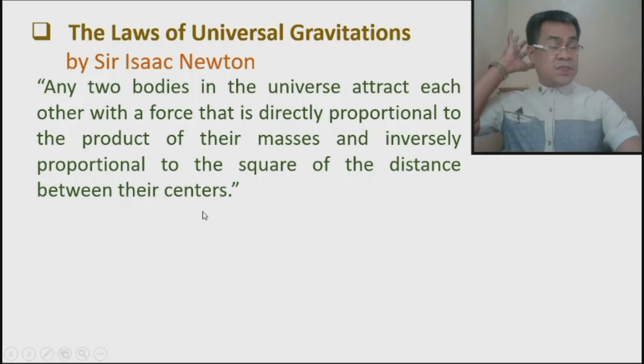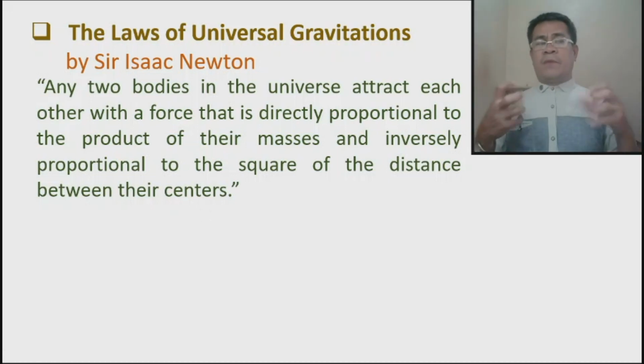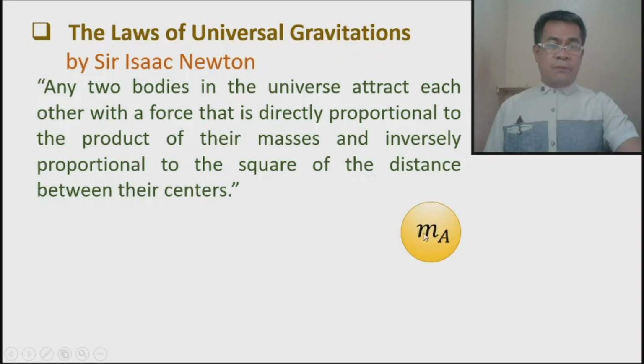So this law says that if we have two particles, let us say mass A and mass B, the two particles must interact. Therefore, there must be a force on the two particles because of their interaction. For example, we have mass A and mass B, spaced at a distance r. Take note that these two particles will interact. This is according to the law of universal gravitation.